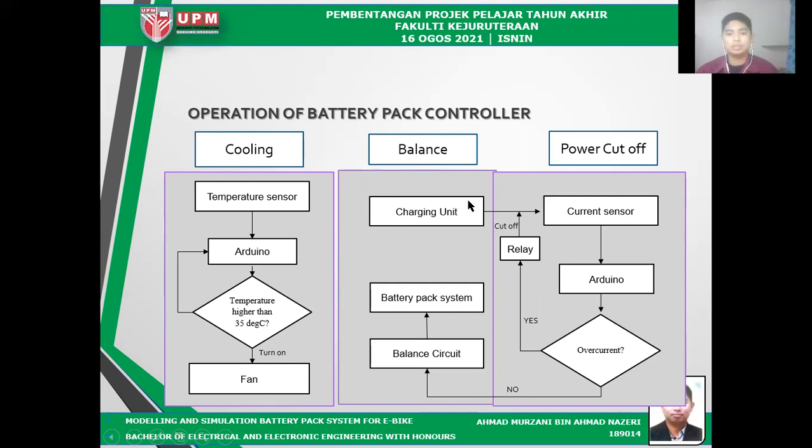And this is the balance circuit. The charging unit goes to the current sensor, and the current sensor will pass the input to the Arduino. Arduino will process it to determine whether it becomes overcurrent or not. If overcurrent, it goes to the relay to cut off the power supply. If not, it goes to the balance circuit, and the balance circuit will distribute all the current evenly among the cells.